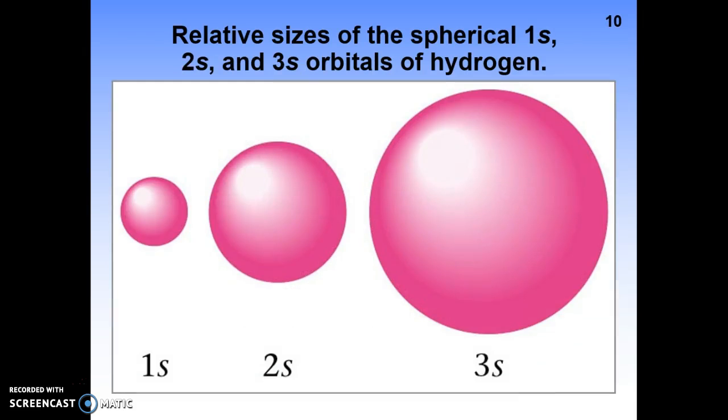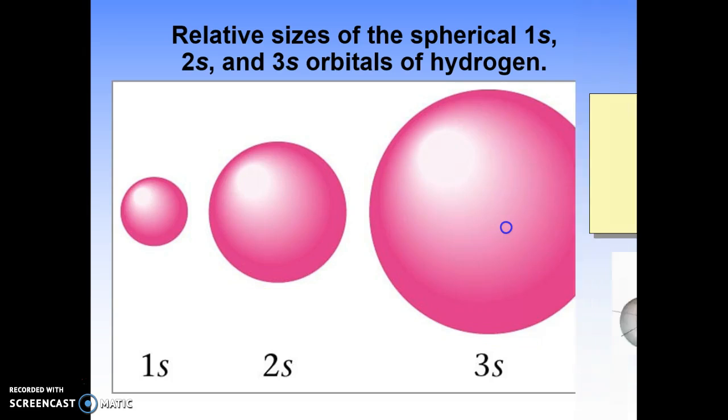So here we are. This is the S orbitals. Notice they're spherically shaped. They're shaped like spheres, but the 1s is smaller than the 2s, and that's smaller than the 3s. So as we go up in energy level, the amount of space that an electron can occupy goes up as well, because that electron is probably going to contain more energy. So the space that it occupies is going to go up proportionally to the amount of energy that we have. So there is the S sublevel.